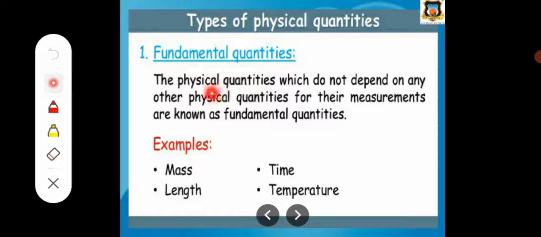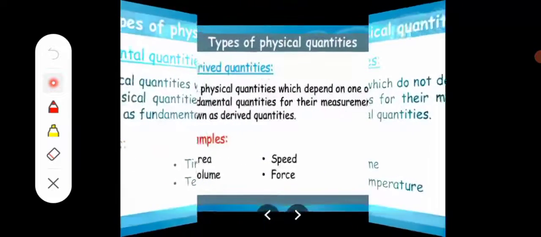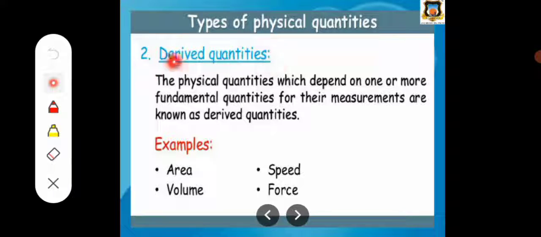When we measure such a physical quantity, it does not depend on any other physical quantities, and that's why it is called a fundamental, that is, basic quantity, right? For example, mass, length, temperature, time are fundamental quantities. Opposite to that, the second type is derived quantities.